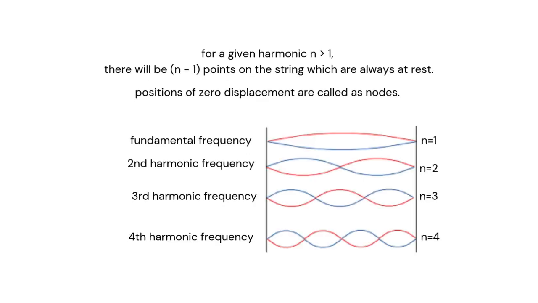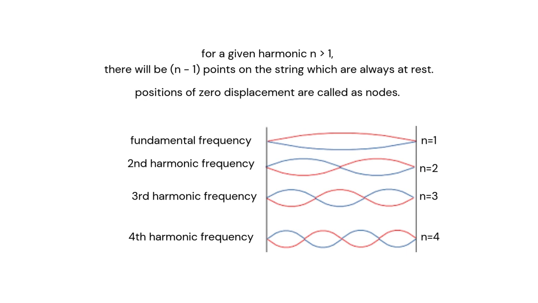Now we have the different modes of vibrations. For a given harmonic n, there will be n minus 1 points on the string which are always at rest. These points of zero displacement are what we call nodes. As you can see in the figure given below, the first wave that we see is the fundamental frequency. Here n is equal to 1, so n minus 1, which is 1 minus 1, equals 0. So there are 0 positions on the string which are at rest.